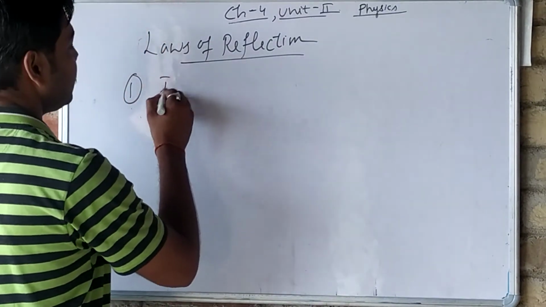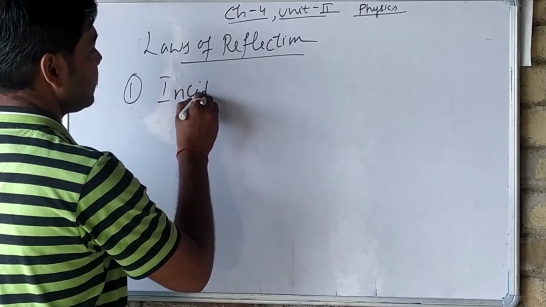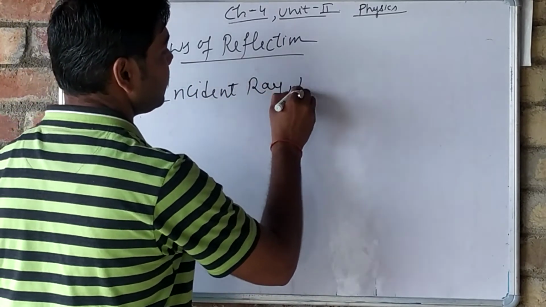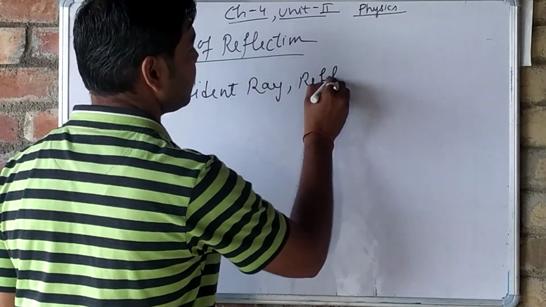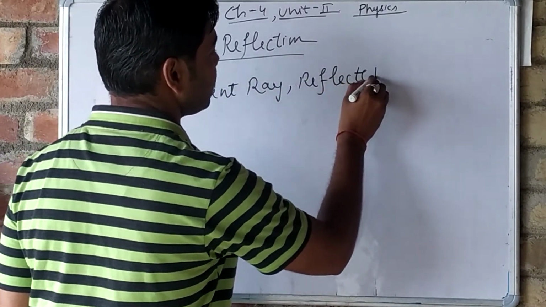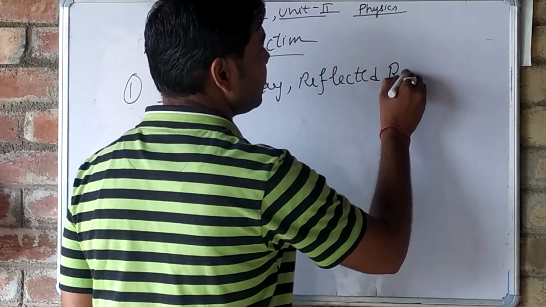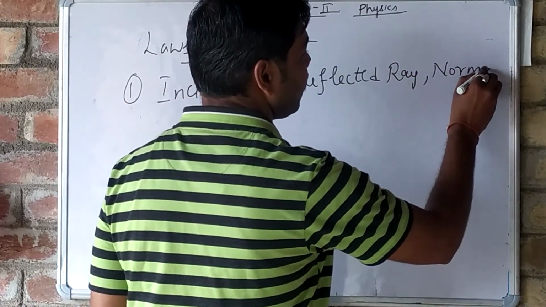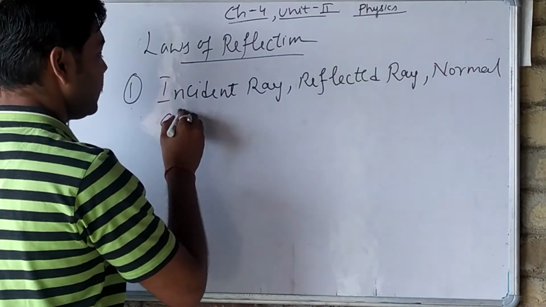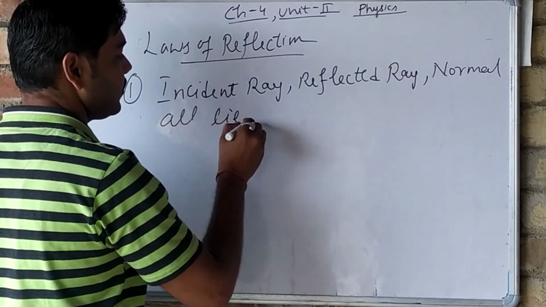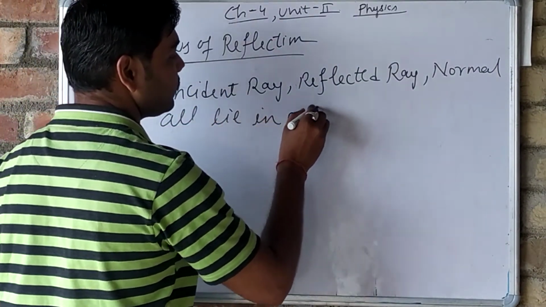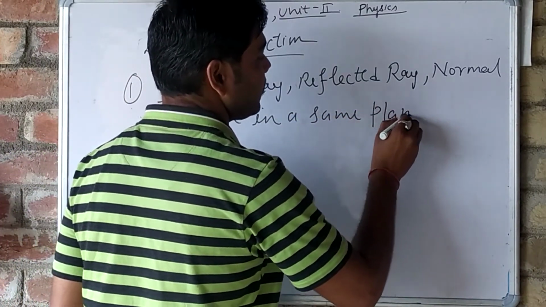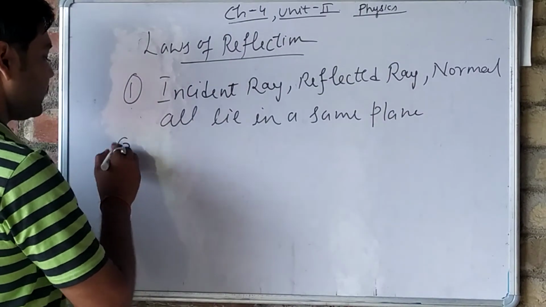Incident ray, reflected ray, normal, all lie in the same plane. Okay, this is the first law. What is the second law?